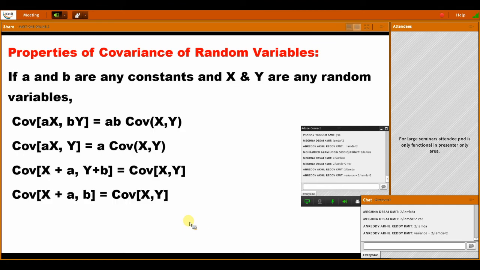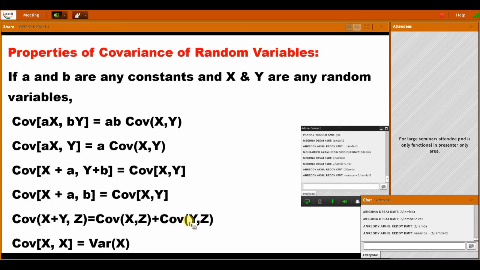Then properties. From these properties, you get some questions in the objective exam. Covariance of ax comma ay is what? We have to take a outside: ab into covariance of x comma y. Covariance of ax comma y is equal to a into covariance of xy. Covariance of x plus a comma y plus b is covariance of xy. And this is also a very useful formula: covariance of x plus y comma z is equal to covariance of xz plus covariance of yz. And covariance of x comma x is nothing but variance. Okay.